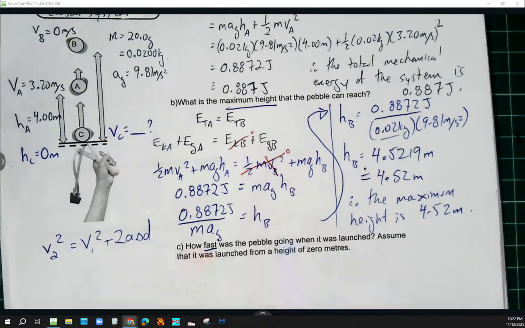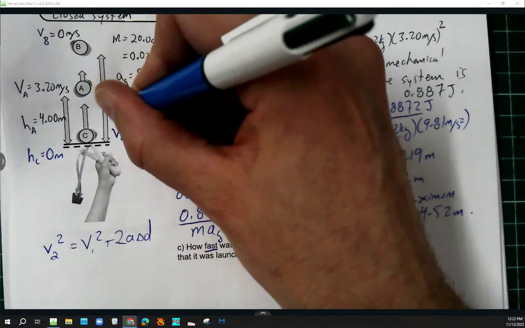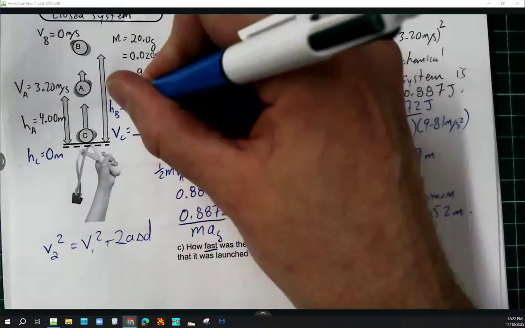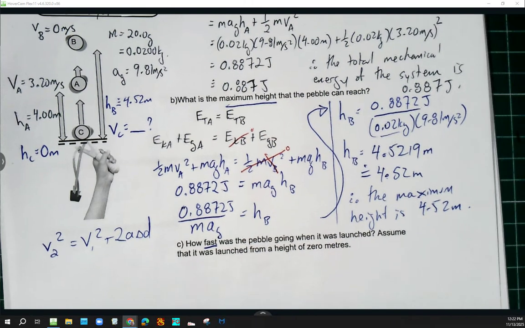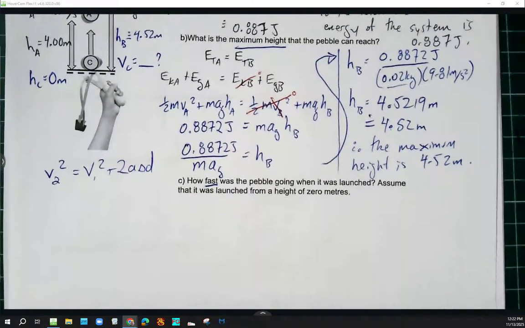We've figured out HB now. I guess we could throw that in there, something we just figured out. It's about 4.52 meters. Not that we're going to use it again in our calculations, but we could label it up anyway if we wanted to. But it says, how fast was the pebble going when it was launched?